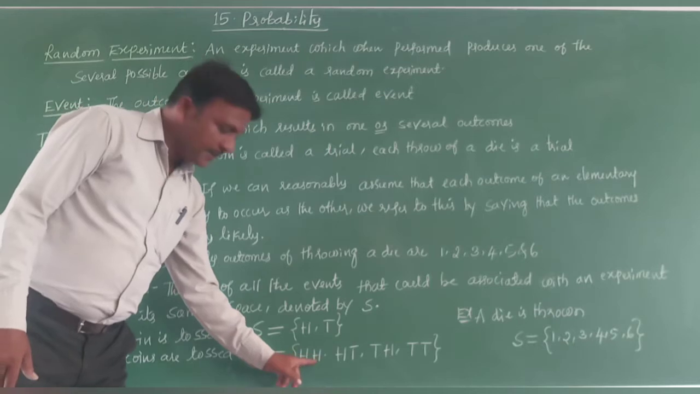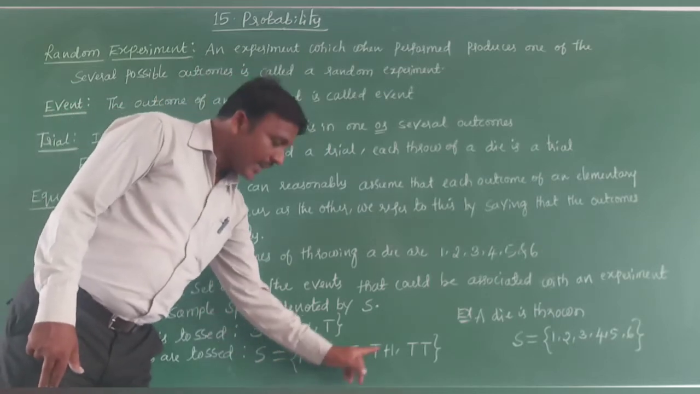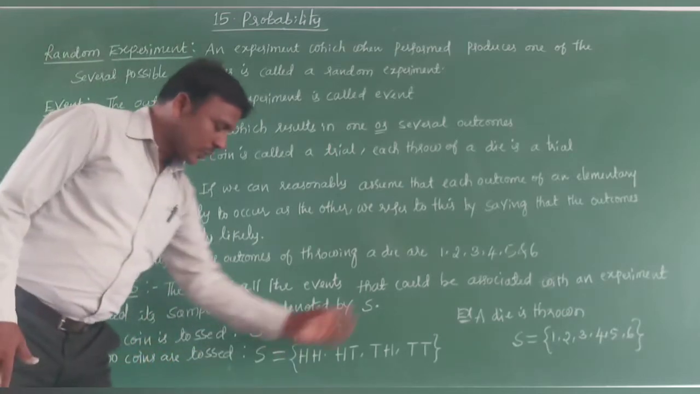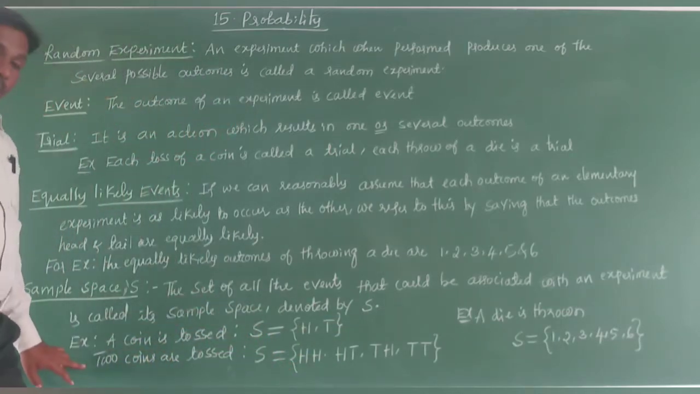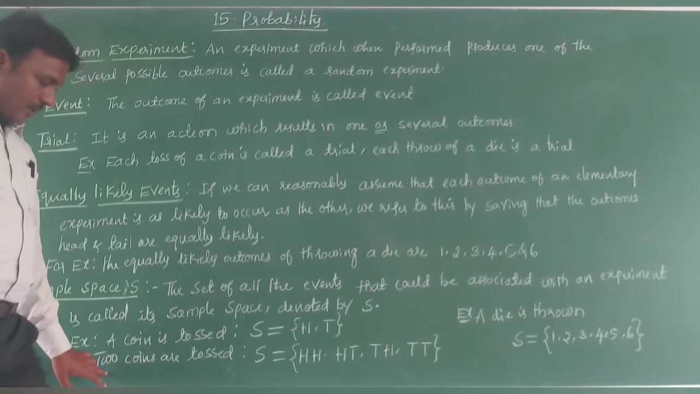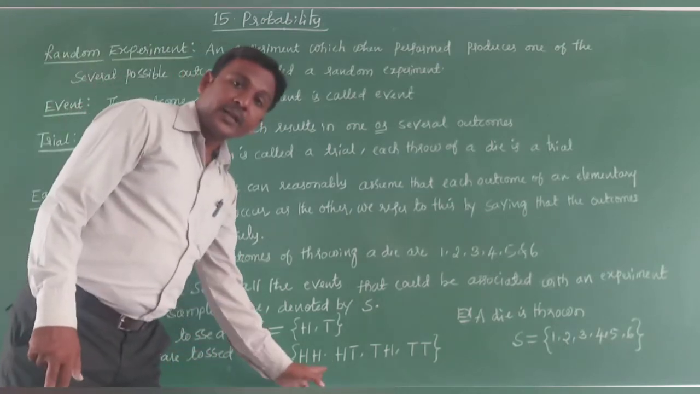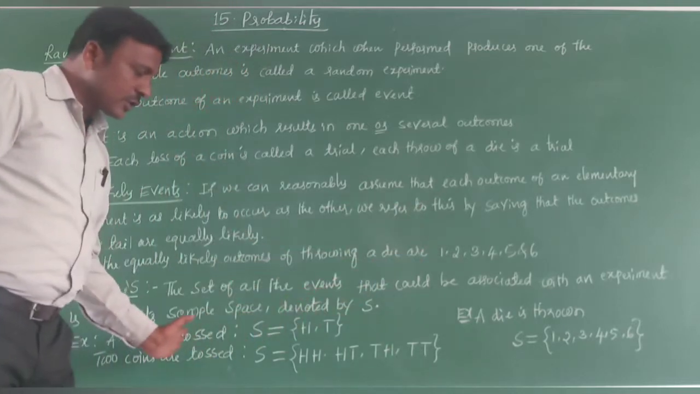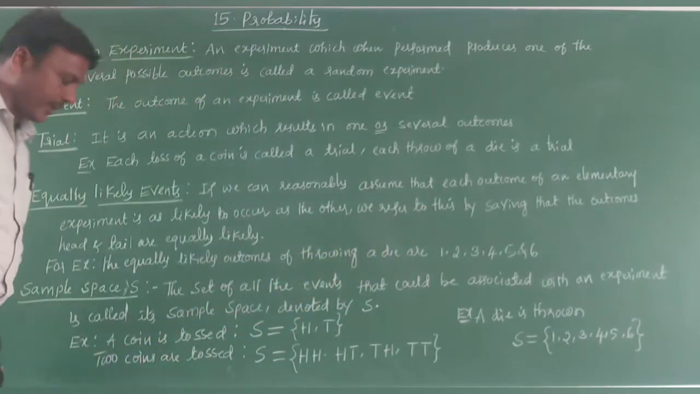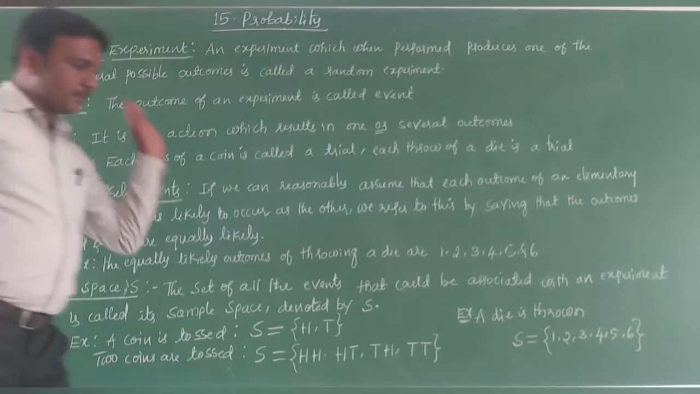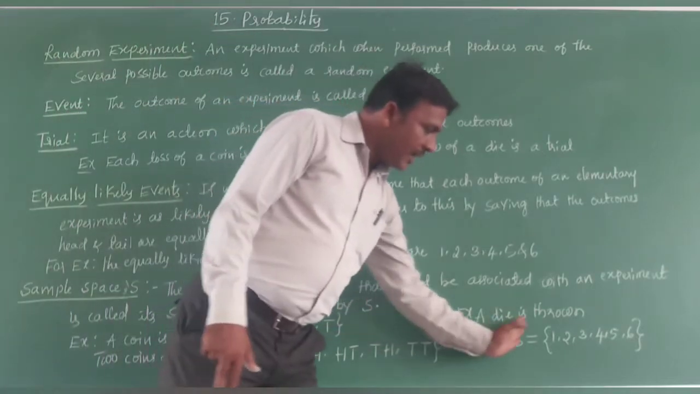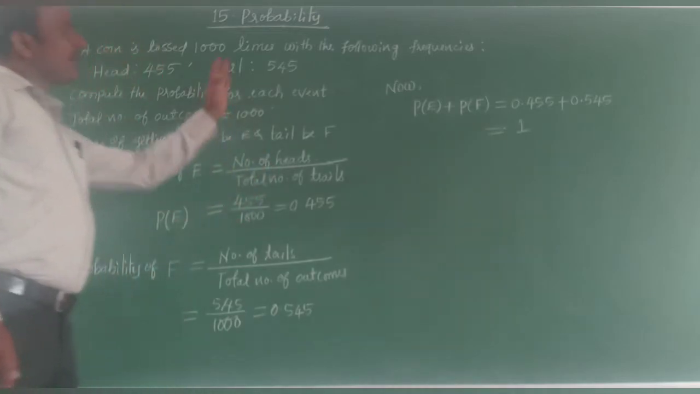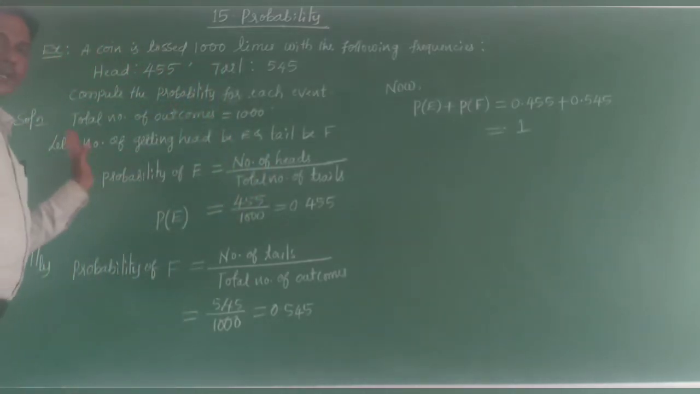Either you get head, tail, head, tail, and these are the outcomes. Total number of outcomes: if you toss three coins, head, tail, like total outcomes, how many will be there? You have to write down based on the given. One more example: a coin is thrown, S is equal to, means sample space. Using previous definitions, I'll discuss some questions, examples.